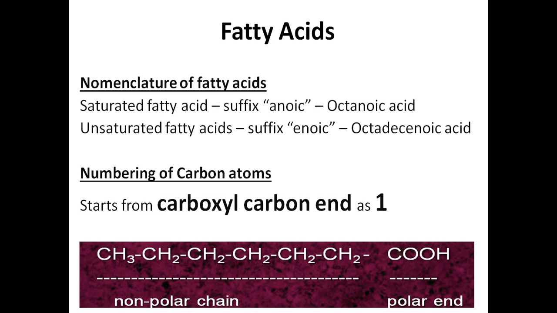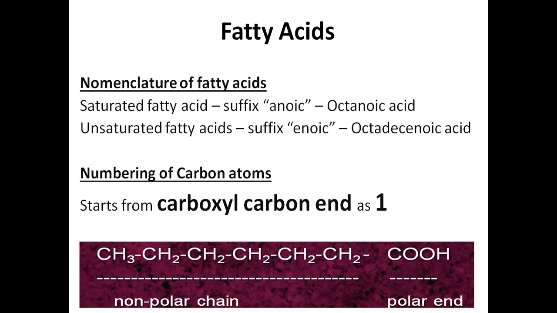Now, the nomenclature of fatty acids. Saturated fatty acids end with the suffix anoic, for example octanoic acid. A suffix means the end. Unsaturated fatty acids end with a suffix called enoic.